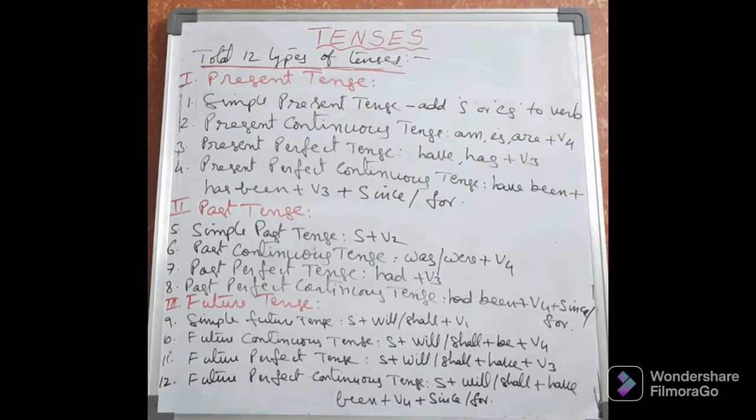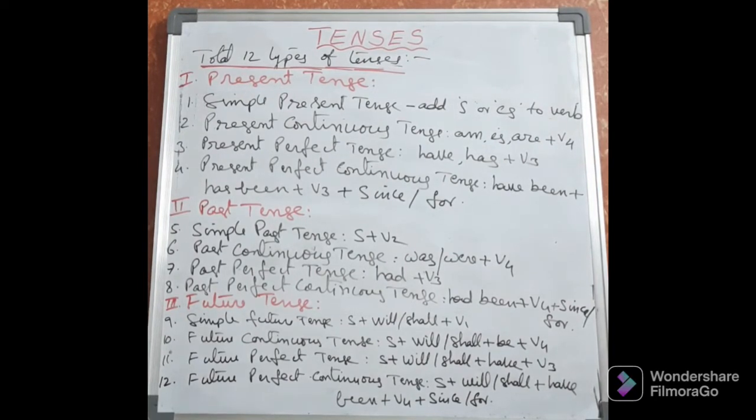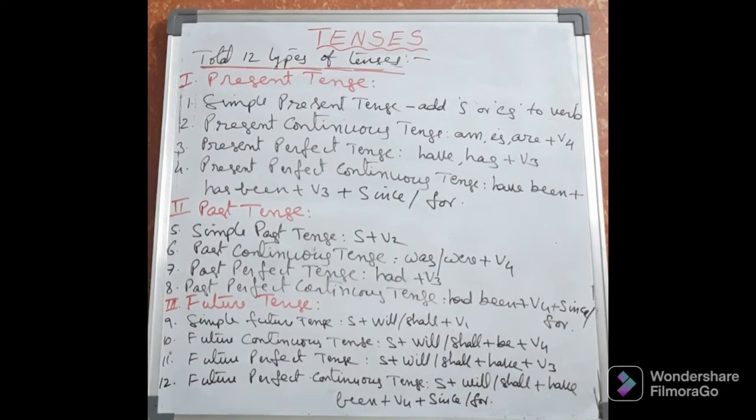Always in the continuous tense, we have to take V4. This you remember. Next, the fourth one is past perfect continuous tense. Like present perfect continuous tense, here past perfect continuous tense. It means in the past, the work was perfectly continued for some time. Here, what are the helping verbs we have to take? As usual, had. In the past perfect tense, we always have to take had. In the past perfect continuous also we have to take had.